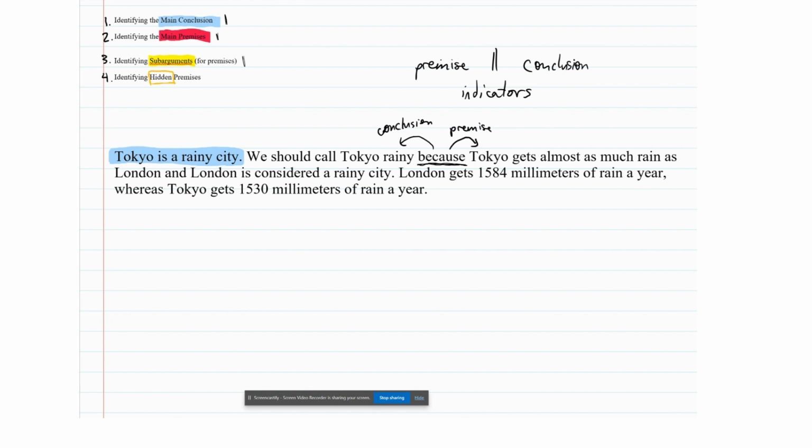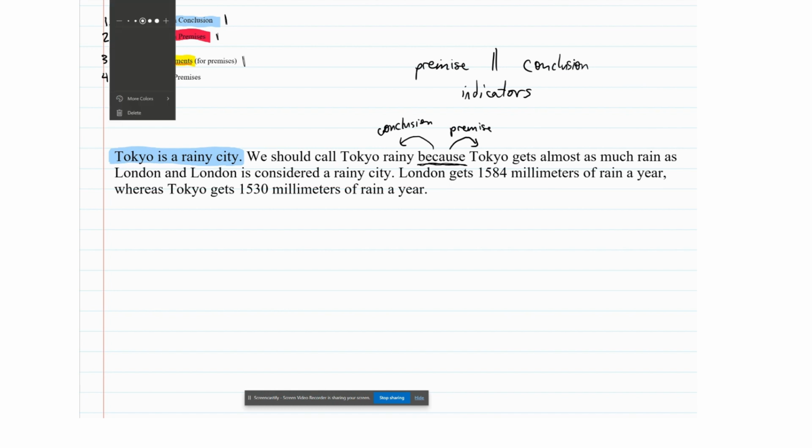And again, remember, we have to be charitable when we're reconstructing these arguments. And so we are going to overlook some of the minute differences in English between we should call Tokyo rainy and Tokyo is a rainy city. Because for the sake of sentences and propositional logic, those differences don't really matter.